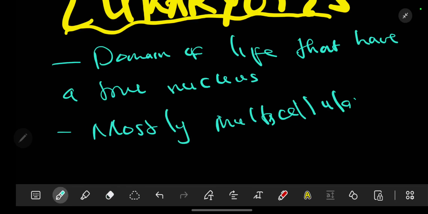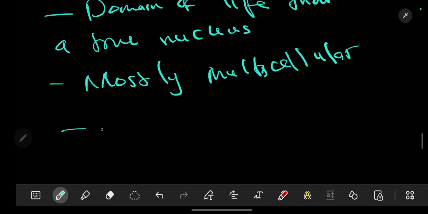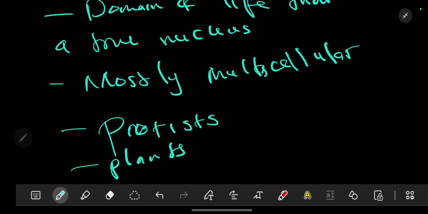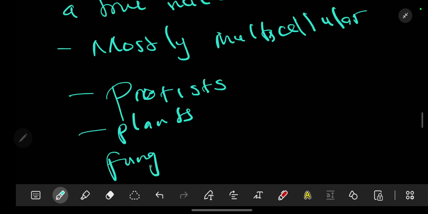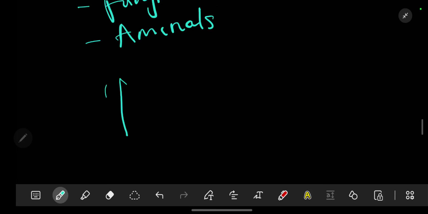Now, when we look at eukarya, the main groups under eukaryotes are the protists, which is our topic for today, plants, fungi, and also animals. So the main thing that we are going to be looking at today is what we call protists. So, a brief introduction to protists.